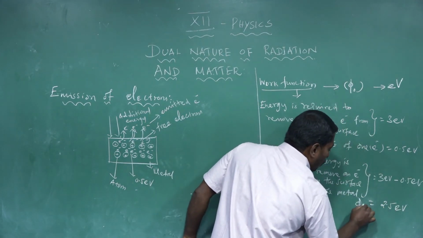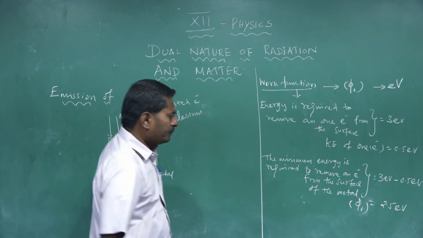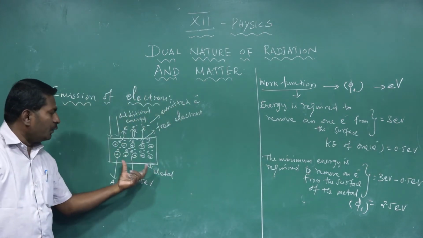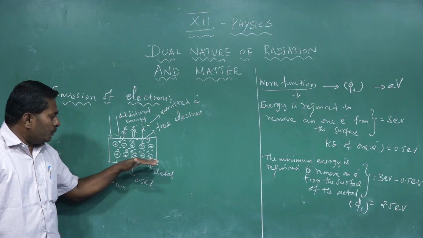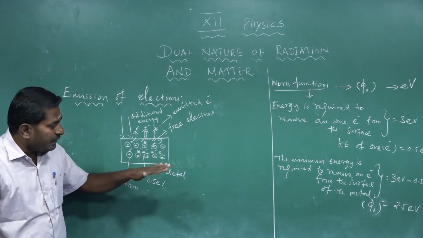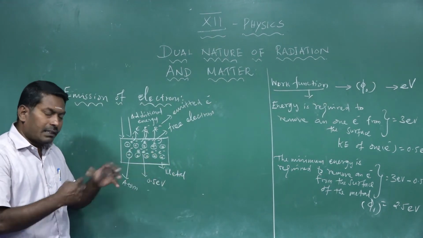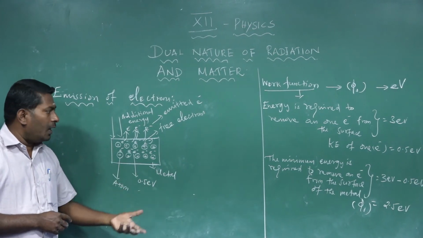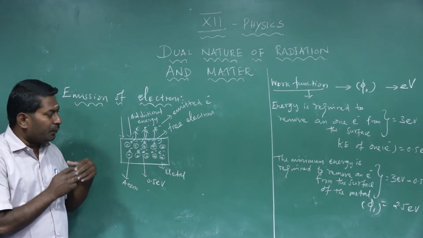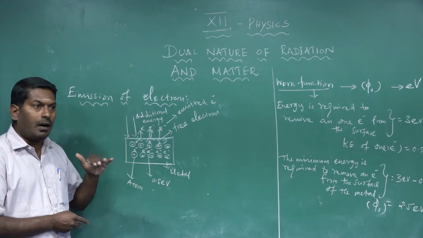It is called the work function of the photometal. The work function of a photometal is different for different photometals. In this metal, the work function is 2.5 electron volt. If we take another metal, the work function is different. We choose another metal, the work function is different. The work function is not the same for all metals.